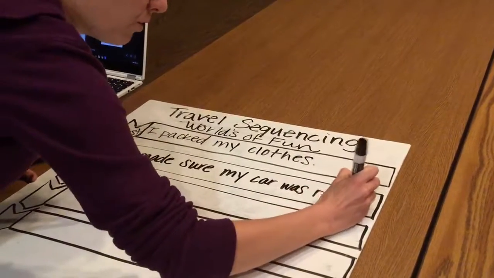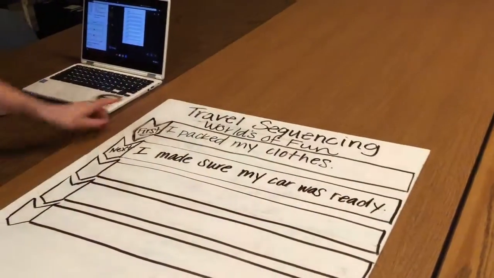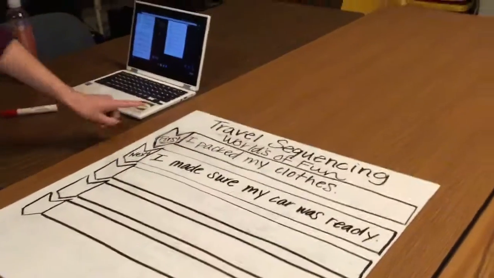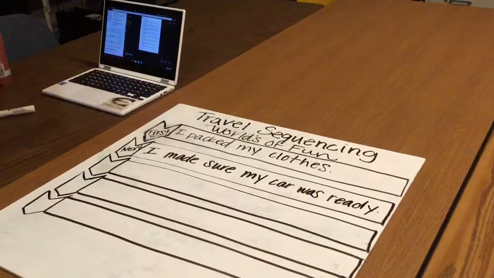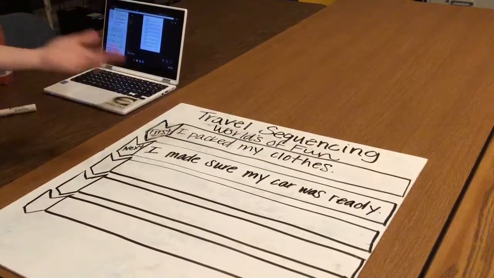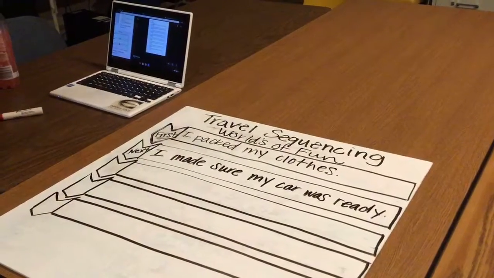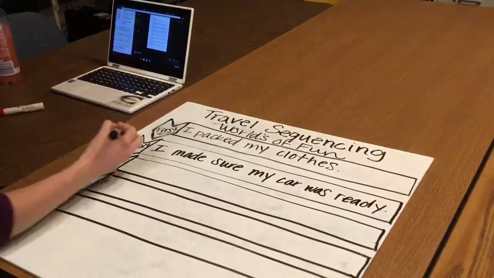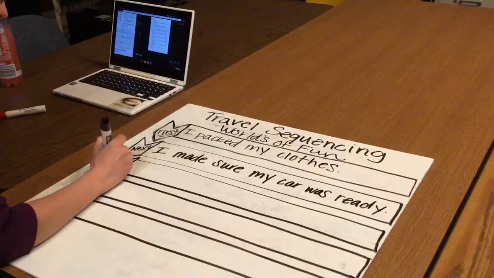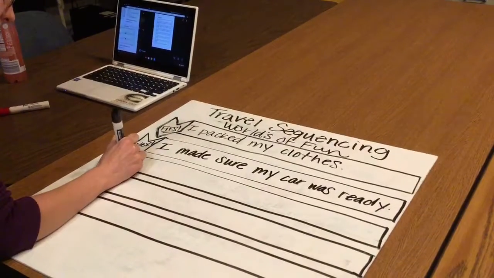So now I have told my reader how I got ready for my trip, how I was going to travel on my trip. And now here I might tell them that then I got in my car. Next I made sure my car was ready, got in my car, and I drove to Worlds of Fun. And so next I'm going to go with my transition linking word, then.